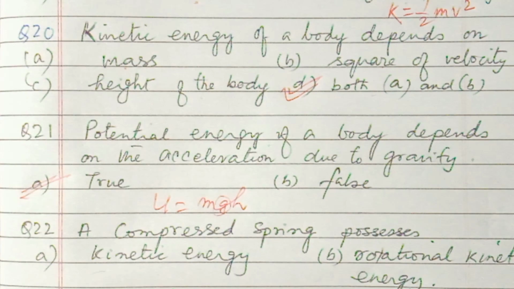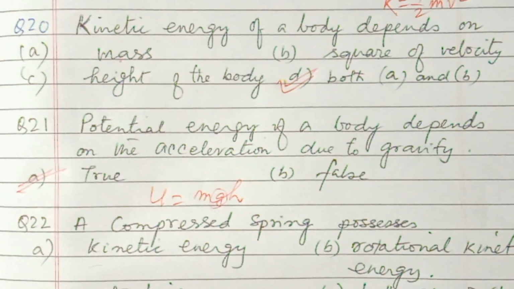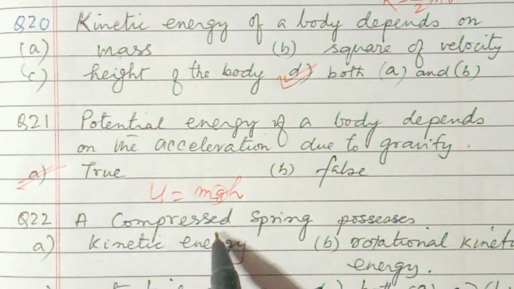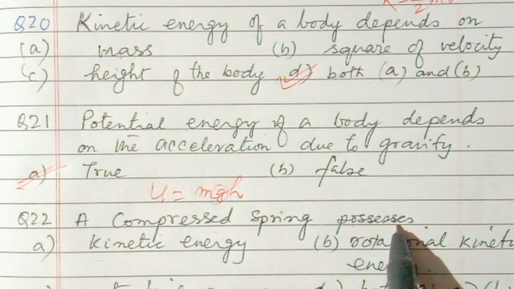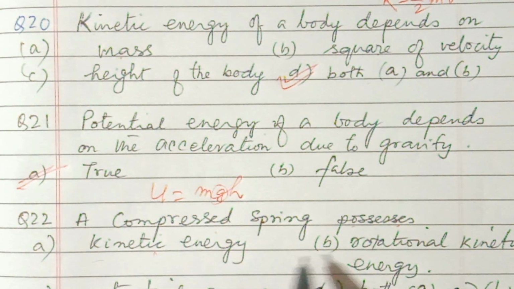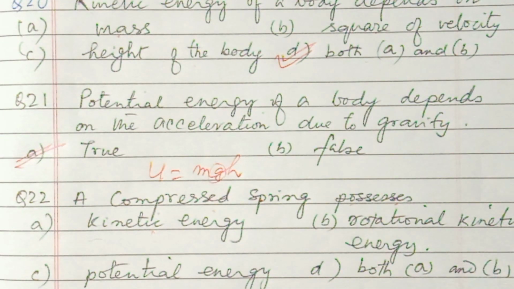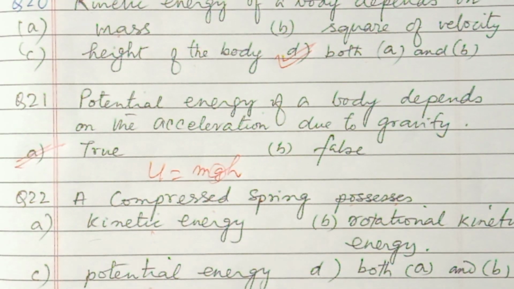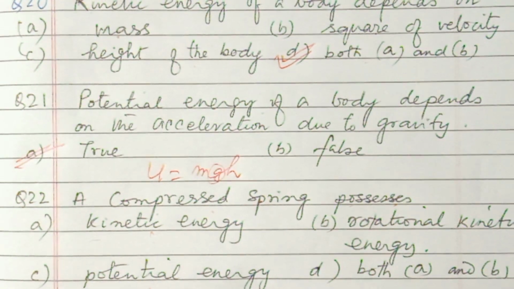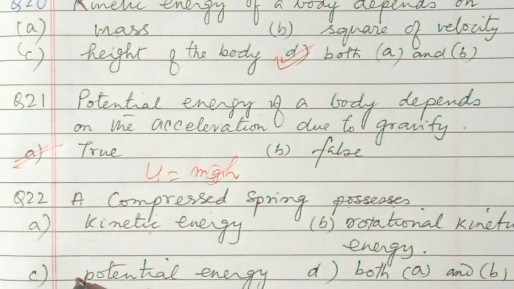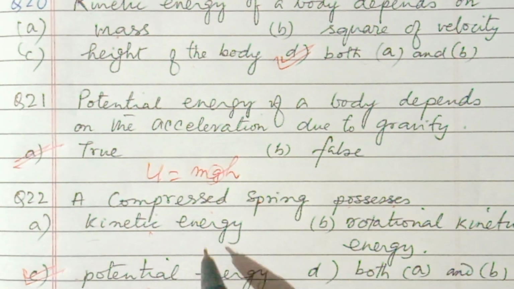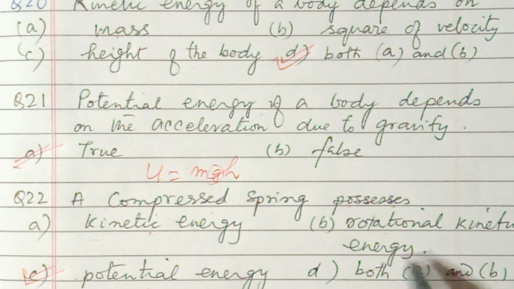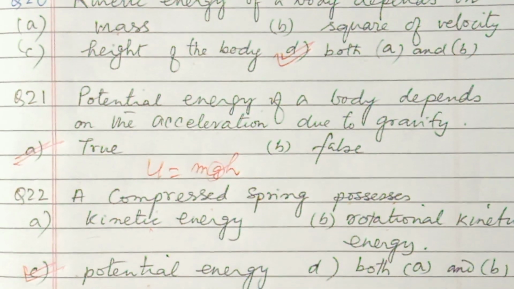Next, number 22. A compressed spring possesses kinetic energy, rotational kinetic energy, potential energy, both A and B. So compressed spring has potential energy. Actually speaking, it has elastic potential energy. So that only option is potential energy. So this is correct. Kinetic is not there. Rotational kinetic is not there. So only potential energy.